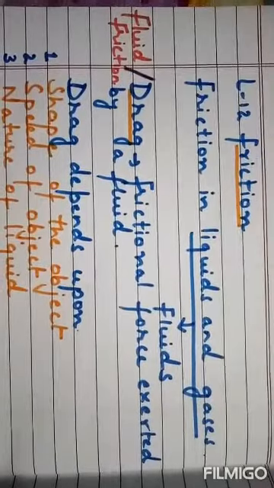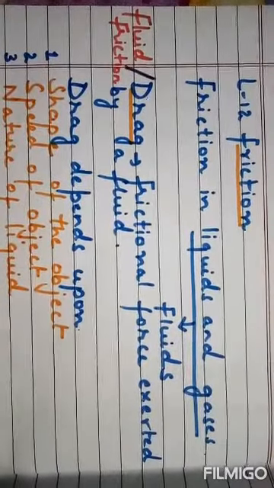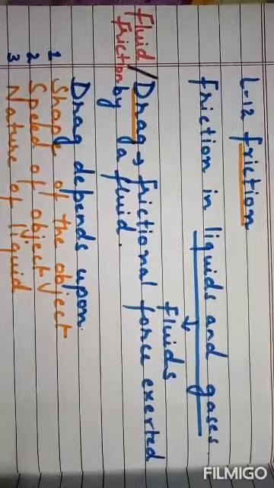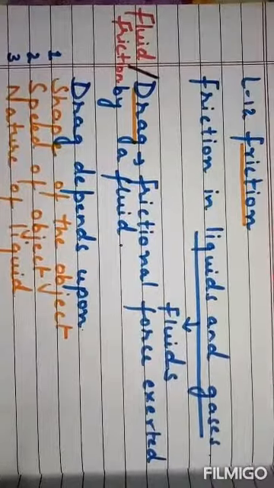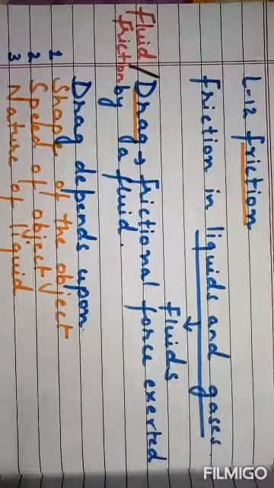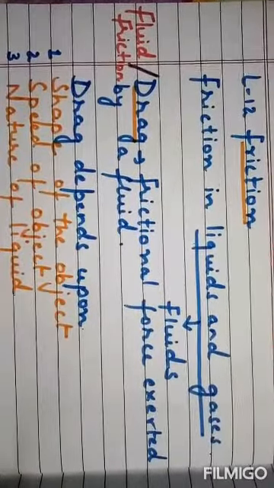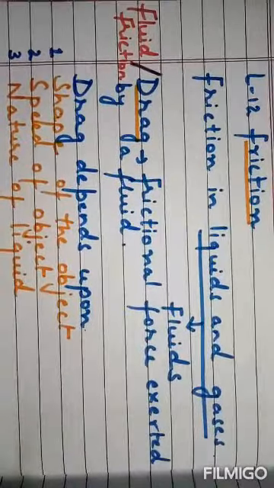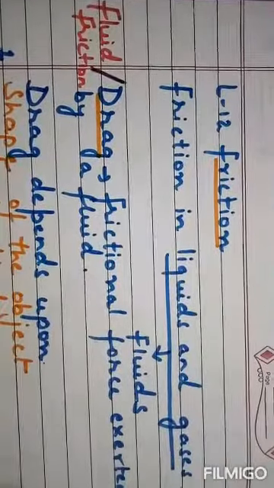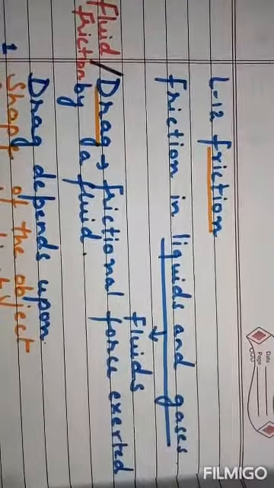When a solid body moves through a liquid or a gas, or we can say fluid, it experiences some force opposing it, and that force is nothing but fluid friction, or we can say drag. So we can define fluid friction or drag as the frictional force exerted by a fluid on the object moving through it.